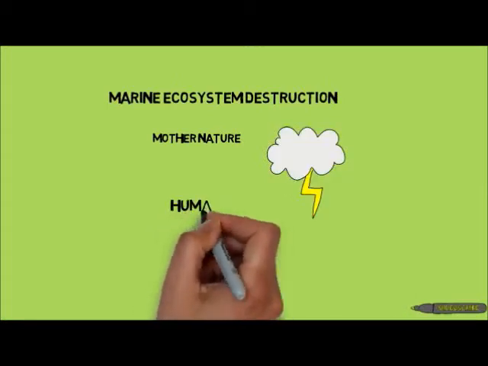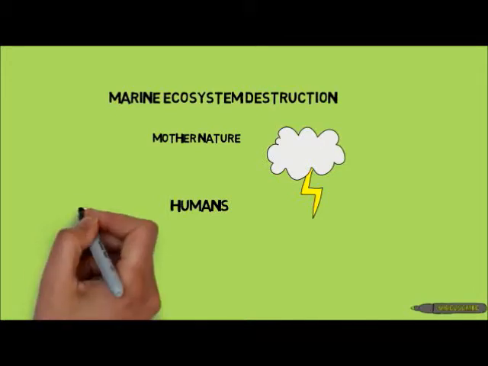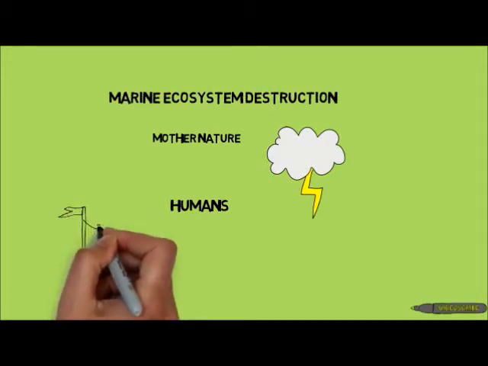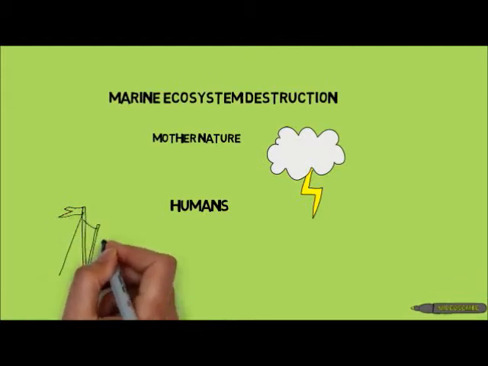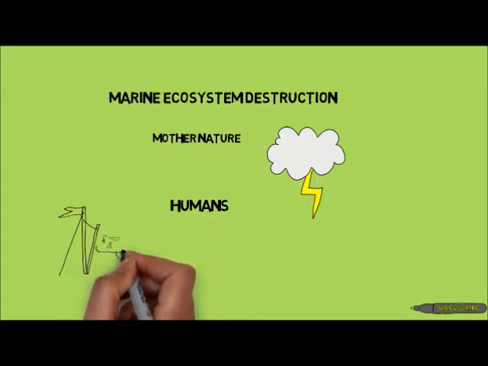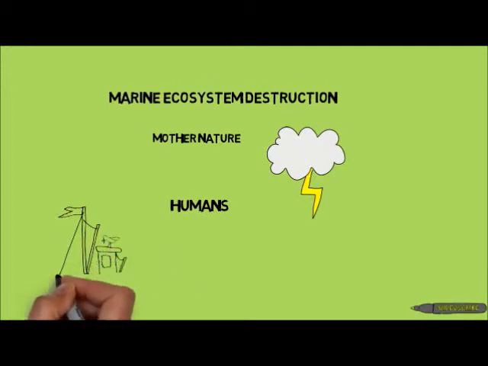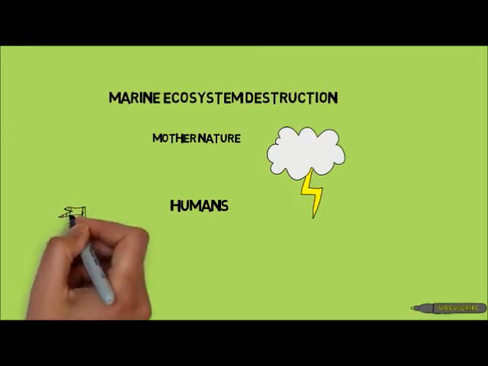Some of these are filling in wetlands for development, construction of dams, which reduces the nutrient flow to estuaries, deforestation, which can cause silt to run into the water and block out light, destructive fishing habits such as trolling, tourism, ships and anchors, and oil and chemical spills. That wraps up a basic overview of what a marine ecosystem is.